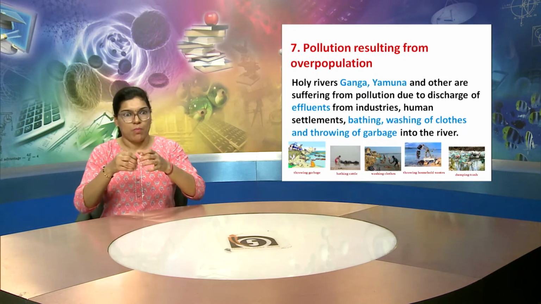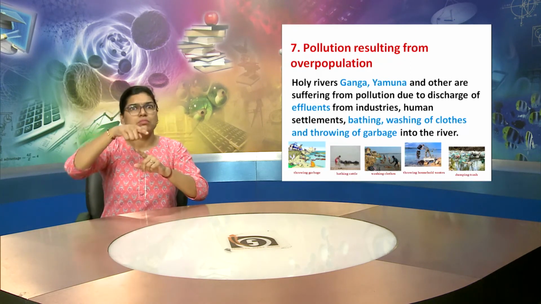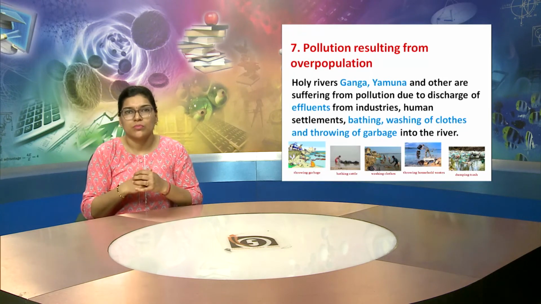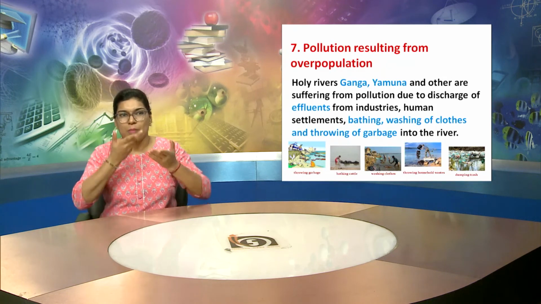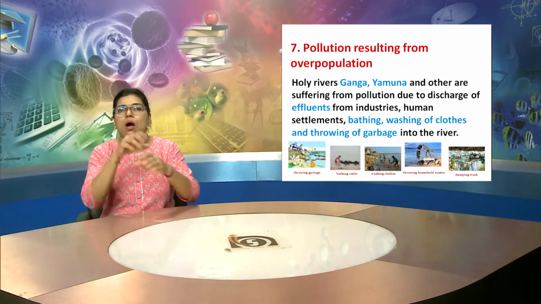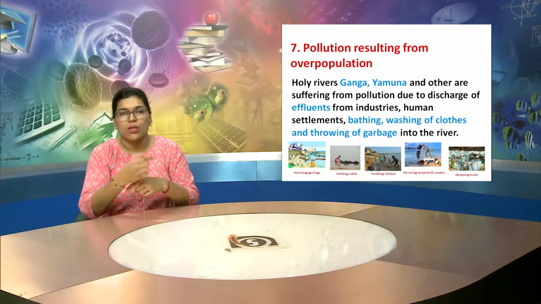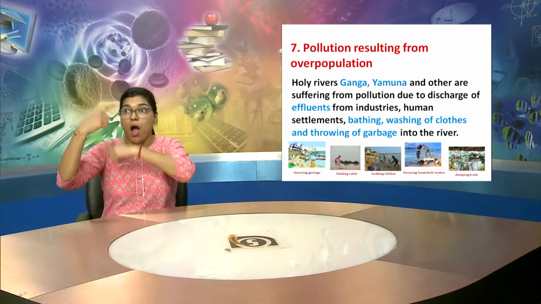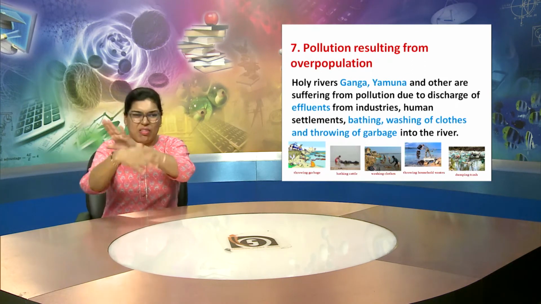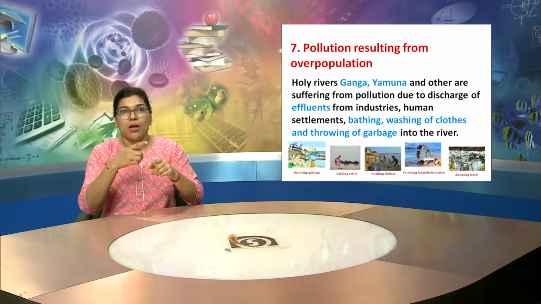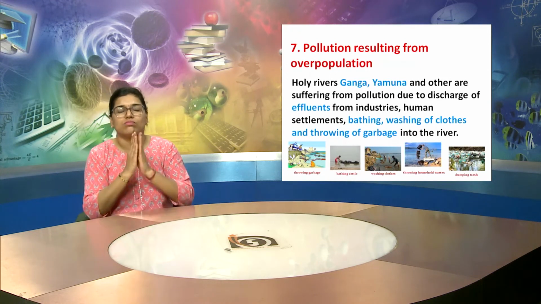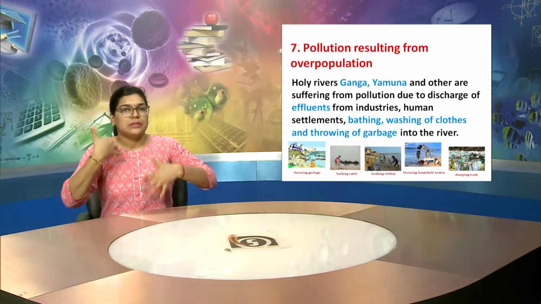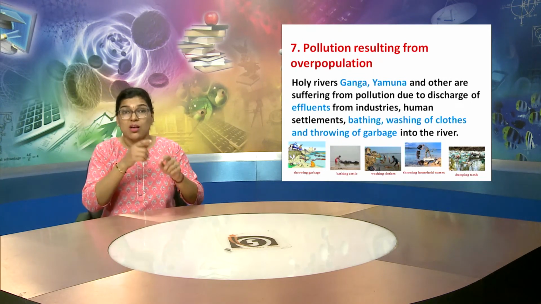Point 7 is about pollution resulting from overpopulation. We know holy rivers like Ganga and Yamuna, where we take a bath, and all these rivers are suffering from pollution due to the discharge of effluents from various industries and human settlements.